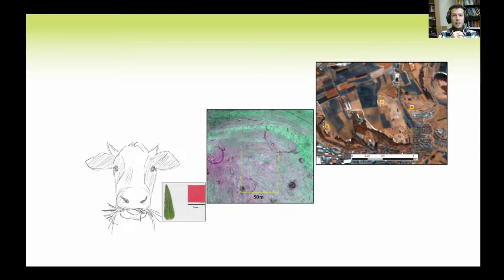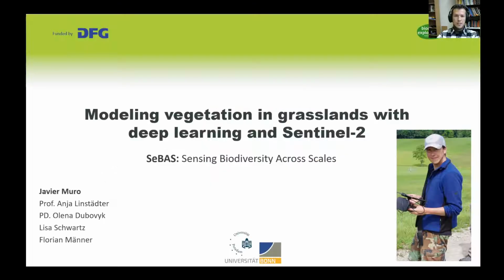Hi. Many ecologists are studying how different aspects of vegetation vary with land management practices. We know that the models hold for the points we visited, but we need to know if they hold for the rest of the region. Using satellite imagery and machine learning, we can upscale the information collected to a regional scale and study how the vegetation varies across space and time. And that's what we are doing at the project SEBAS, Sensing Biodiversity Across Scales.